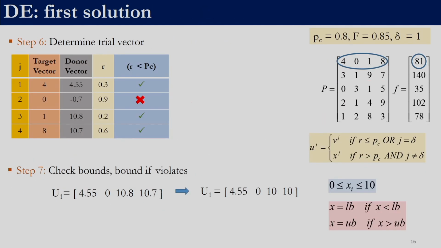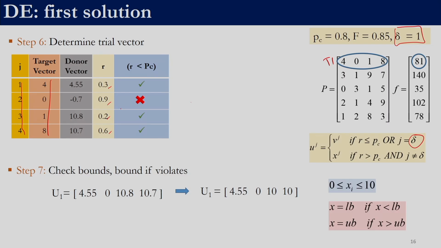Let us see the application of uniform crossover on the first target vector. This is the target vector that we are currently working with, 4018, and these are the 4 decision variables, j equal to 1, j equal to 2, j equal to 3 and j equal to 4. To apply this crossover, we need delta, which is a random number between 1 and the population size. Right now we have taken delta to be 1. For every target vector we need a random number, because that is what we are going to compare with the crossover probability.